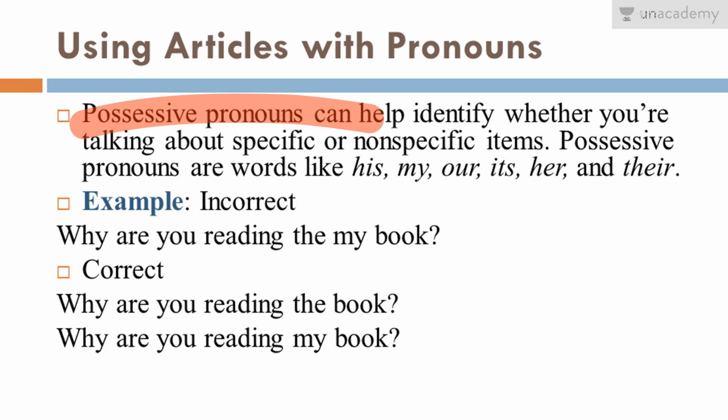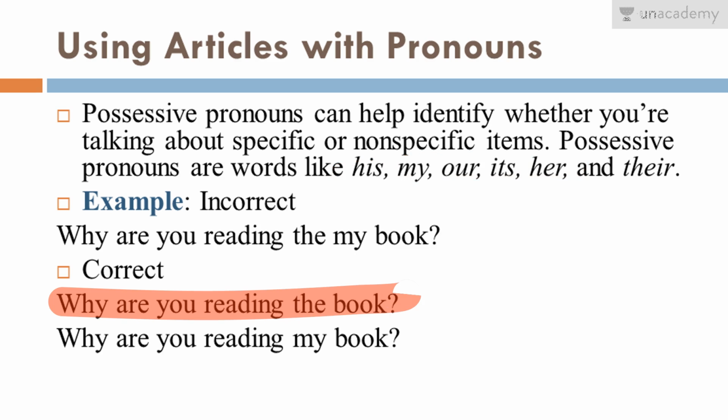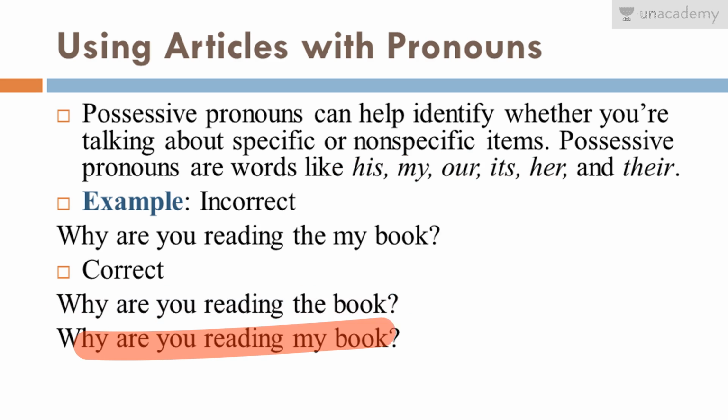Now, possessive pronouns are words like his, my, our, its, her, and their. Now, articles, please remember, should not be used with a pronoun. Now, consider the following example. Why are you reading the my book? It is incorrect. The second example here is why are you reading the book or why are you reading my book? So, it is not suitable to use articles with pronouns.